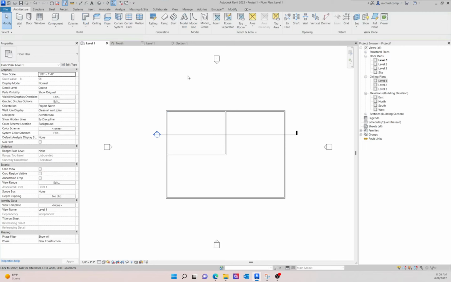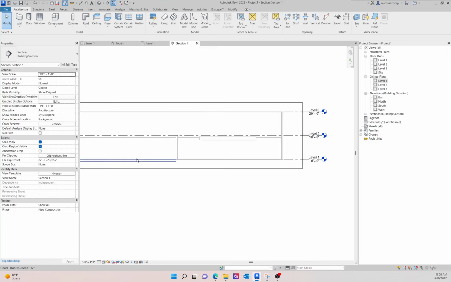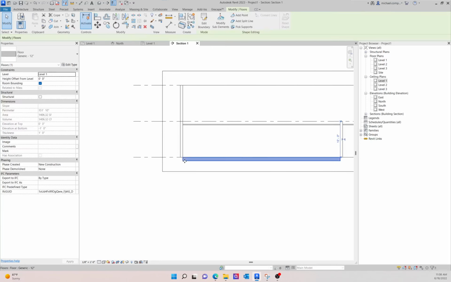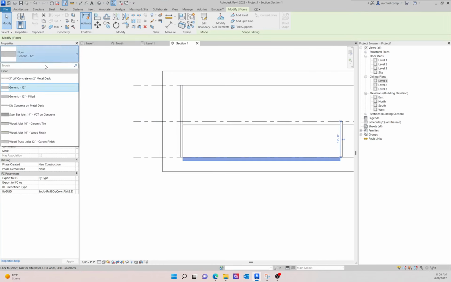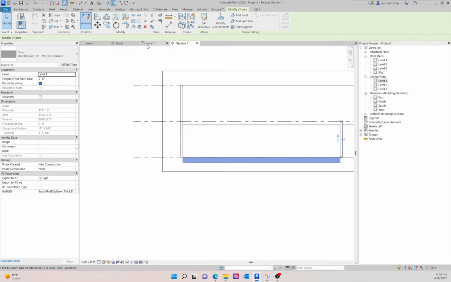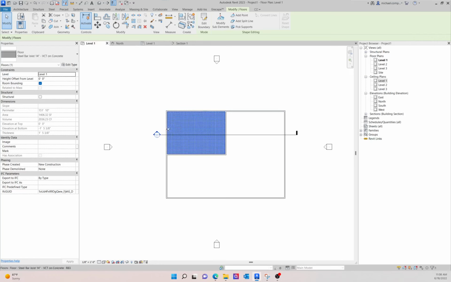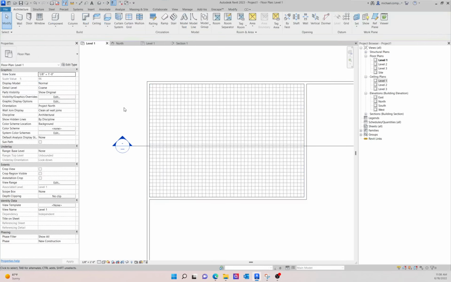Okay, and I'm going to verify that by going to the section we drew in the ceiling video. And you can see the floor is there. It's a generic 12-inch floor. I'm actually going to change that to something we can see on the screen. So a steel bar joist VCT on concrete would be the finish. And so when I go back to the floor plan, you'll now see a grid which represents the VCT grid.